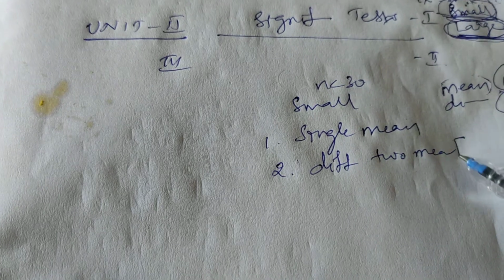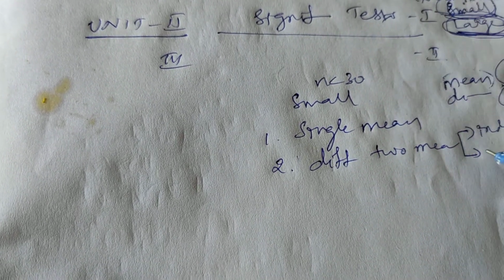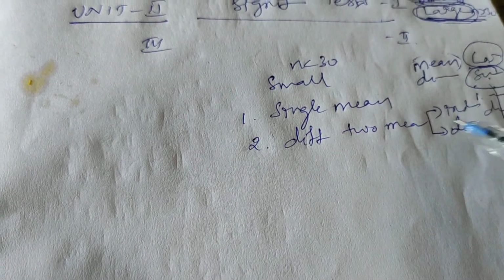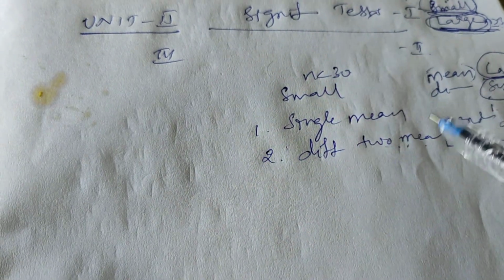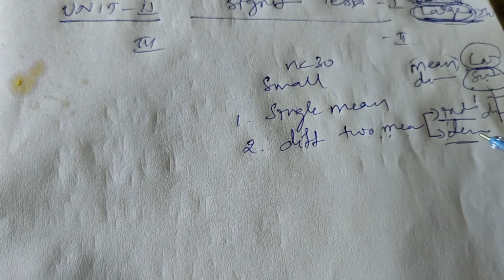Here again it is of two types: when the samples are independent, and when the two samples are dependent. Why are we taking two samples? Because there are two means, one mean from one sample and the other mean from the other sample. So that's why here, when those two samples are independent, and when those two samples are dependent.